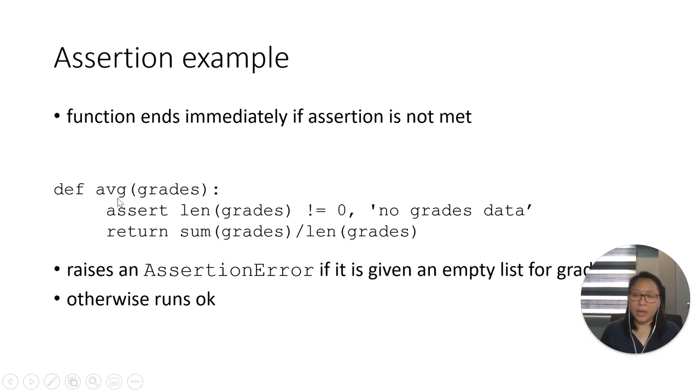So for example, here we have a function average. And then here we have the assert statement, assert len(grades). If this assertion is not met, the function ends automatically. It raises an AssertionError with the message "no grades data", and then ends. If this assertion is met, it just goes on to the loop, to the body of the function.